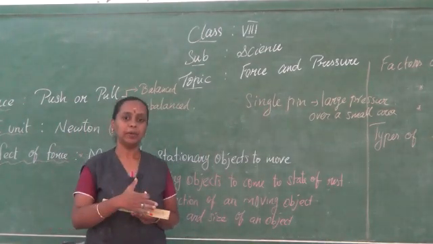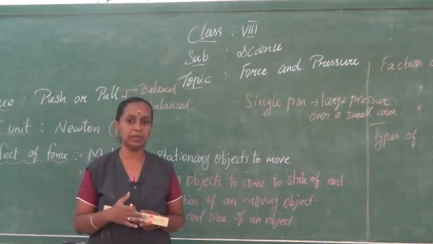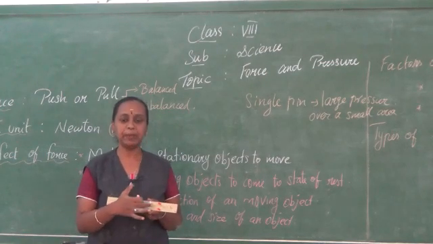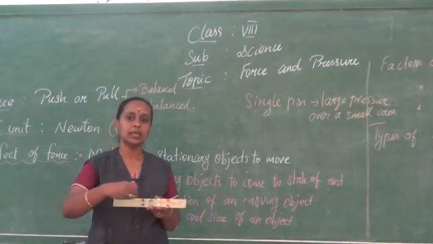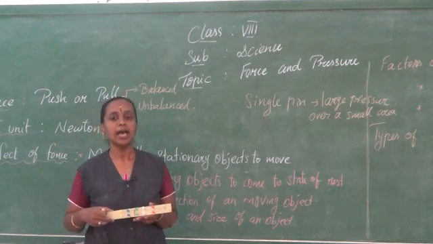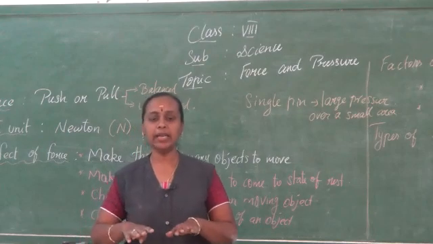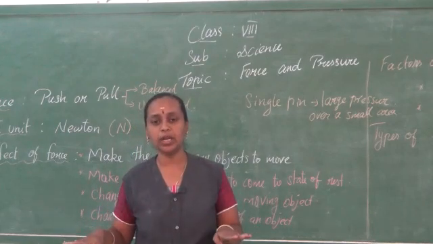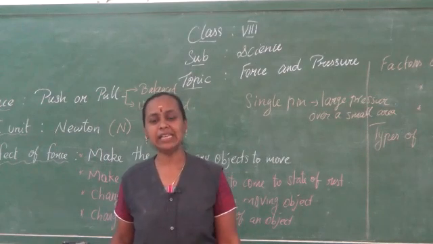But when a large number of pins are there, the balloon will not burst, because each pin exerts the least pressure and the applied force is distributed over the balloon. I think you can understand what I am trying to say. The pressure and the force are equally distributed over the surface of the body, so the balloon will not burst.